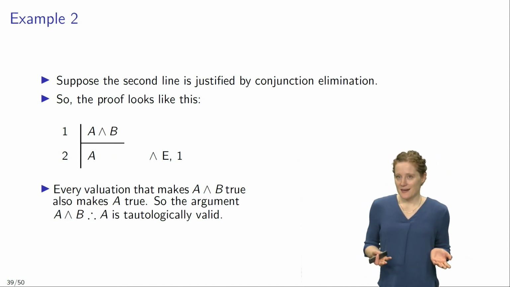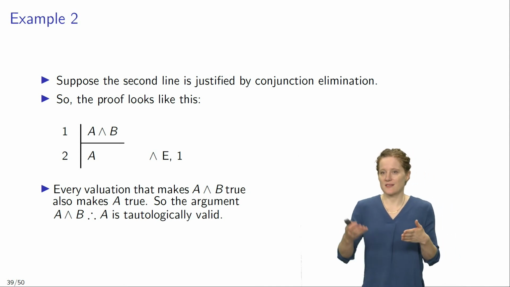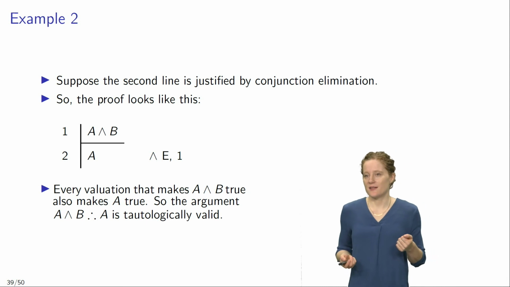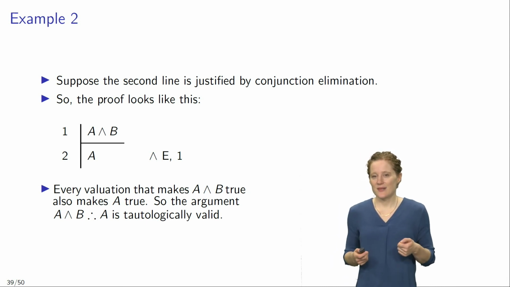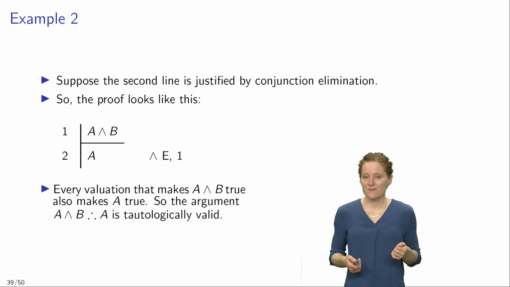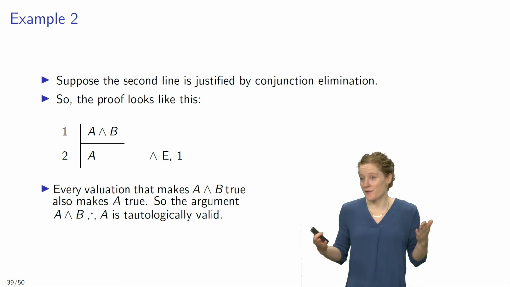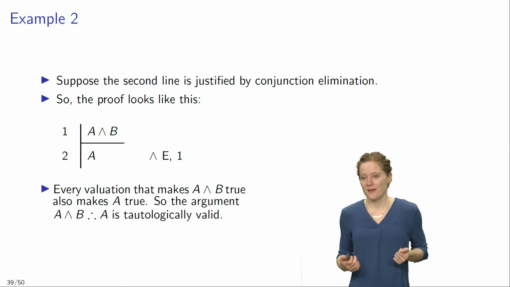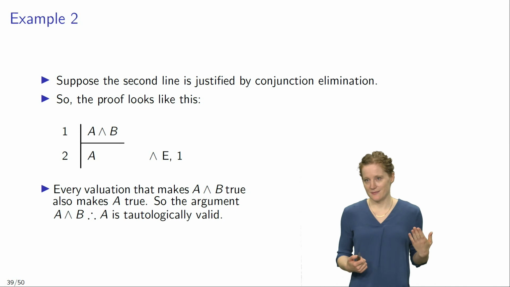To look at a second example, suppose again we have a two-line proof where the second line is justified by an application of conjunction elimination. That means that the proof looks like this. In line 1 we have a conjunction, say of the form A and B, and in the second line we have one of the two conjuncts, in this case A, and the second line is justified by means of conjunction elimination applied to line 1.